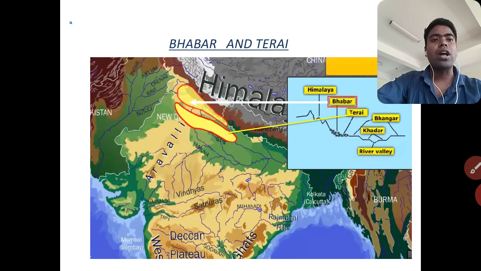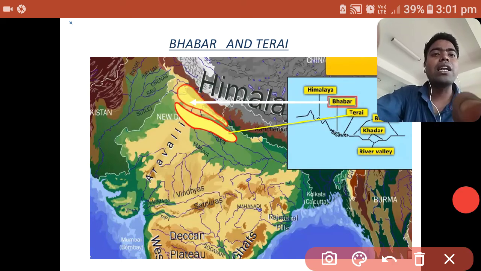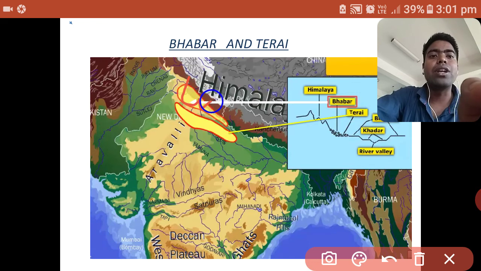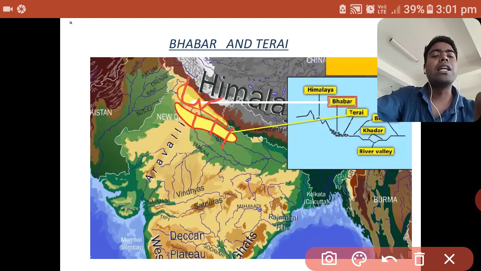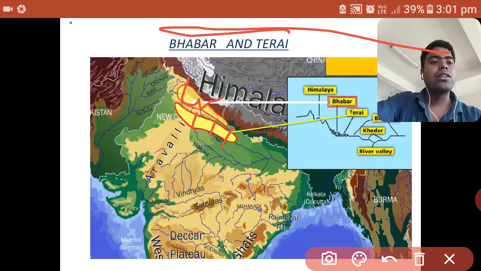After the end of the Shivaliks, the first area is Bhabar, and after Bhabar comes another area covered with swampy and marshy land, which is also the source of the re-emergence of rivers. That area is known as Tarai.